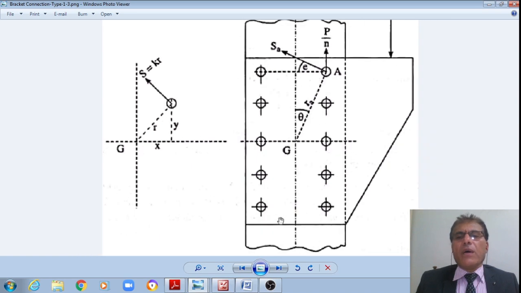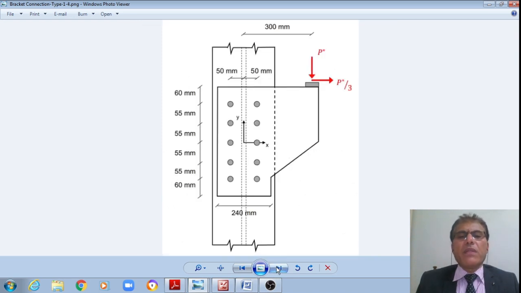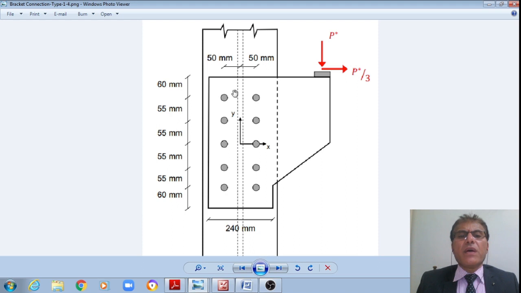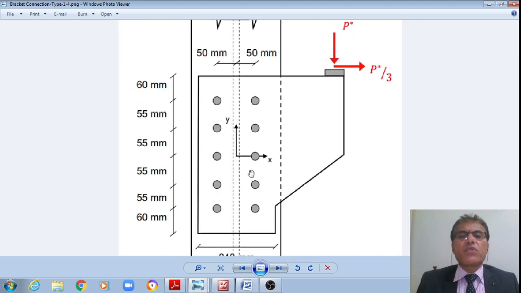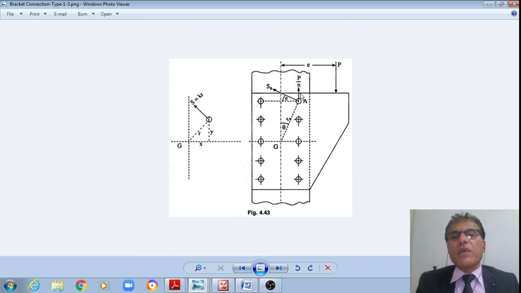The eccentricity for type 1 is from the CG of the bolt group to the point of application of the load, whereas in type 2 it is from the face of the column to the point of application of the load. That is the difference between these two. Please make a note of this, student. This is the figure schematic we have just seen. Now I want to calculate this force.